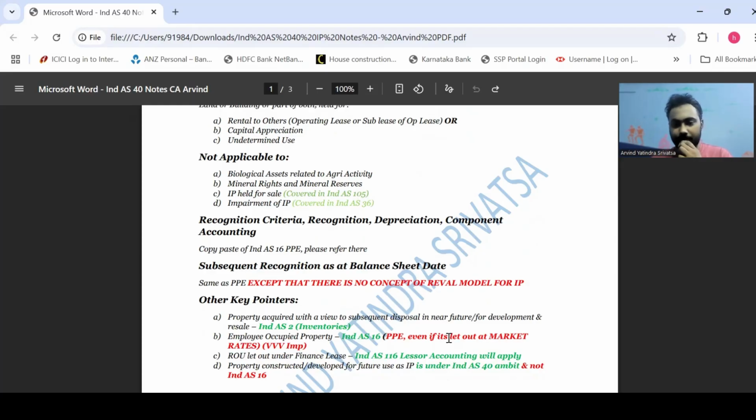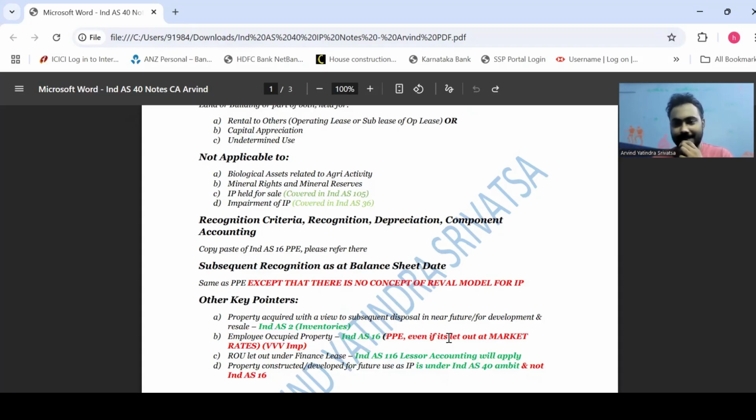Next is employee occupied property. So let's say you are a company and you let out the guest house to your employees, or you have employee occupied quarters, then it will come under Ind AS 16 and not Ind AS 40. So the examiner might try to confuse you here by saying that it is let out at market rates similar to the rates at which it is let out to third parties.